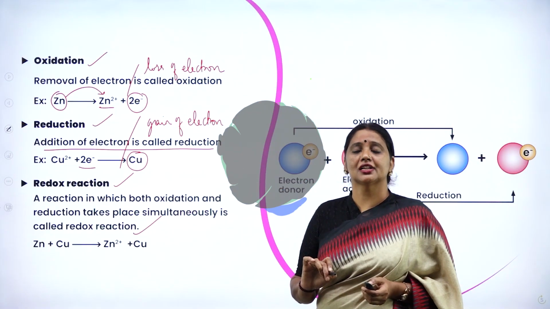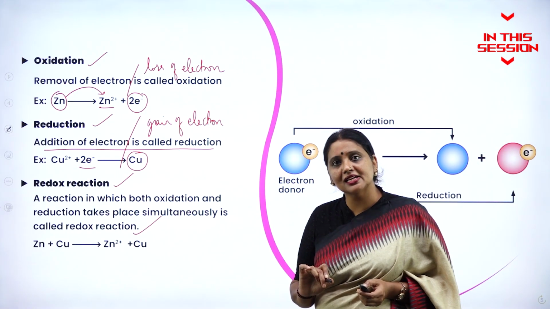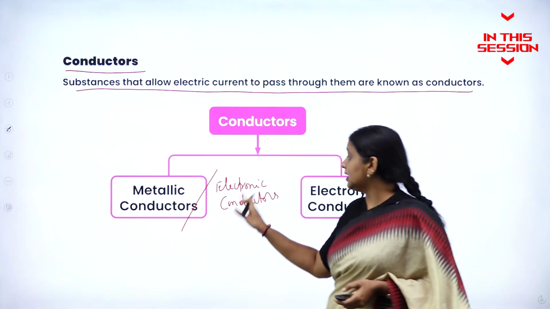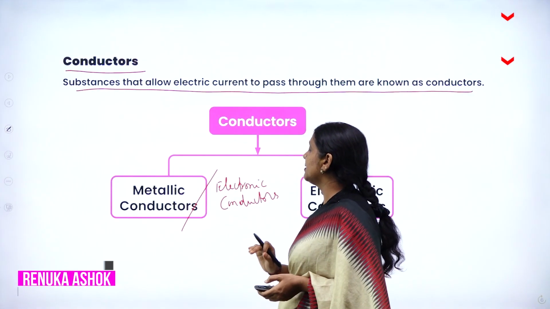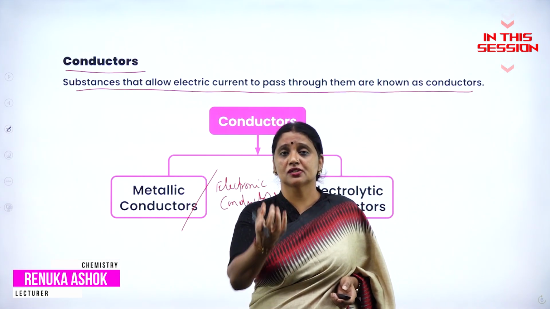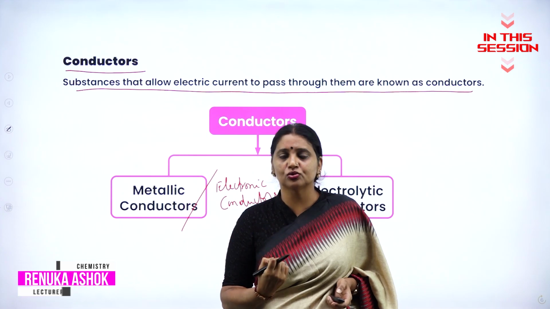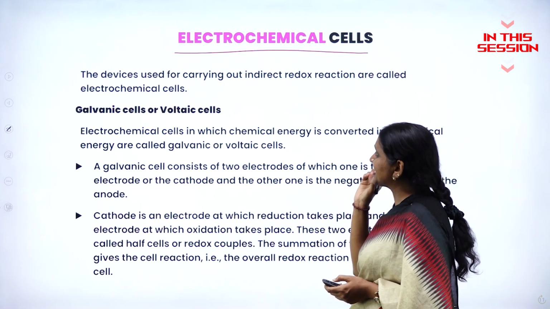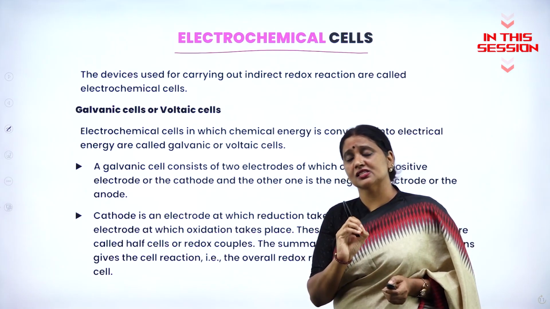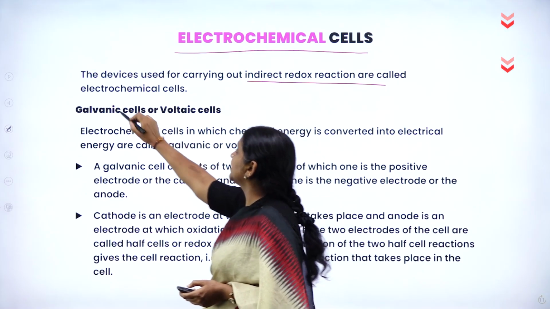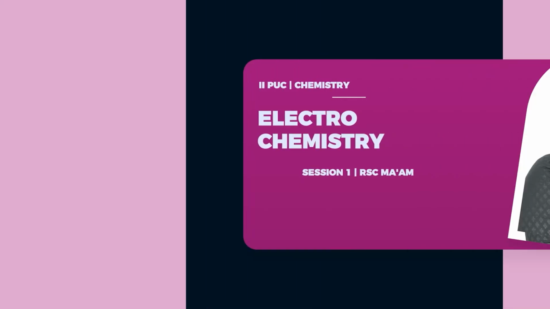If oxidation and reduction take place simultaneously, such reactions are called what? Redox reaction. Electronic conductors are also called metallic conductors. What are conductors? Conductors are the substances which allow electric current to pass through them. Such substances are called conductors. Electrochemical cells are the devices which carry out indirect redox reactions.